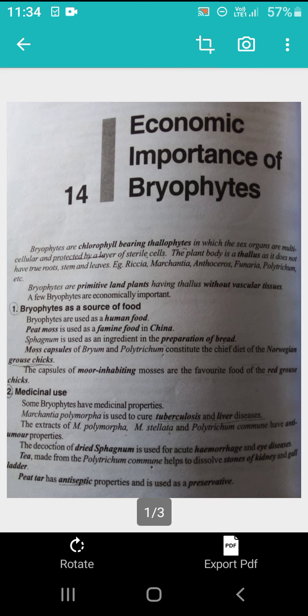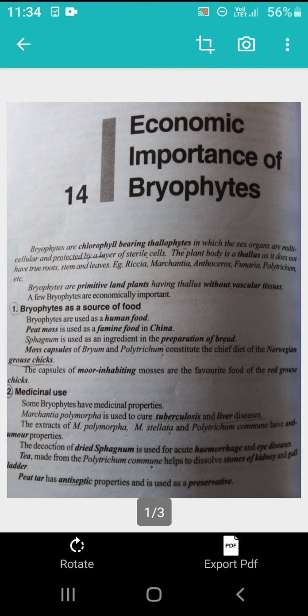Some bryophytes are used as a source of food, but these bryophytes are not edible. But in some underdeveloped countries, they are used as a source of food. Example: the peat moss is used as a famine food in China. The sphagnum is used in the preparation of bread. Moss capsules of Bryum and Polytrichum constitute the chief diet of the Norwegian grouse chicks, and the capsules of the moor-inhabiting mosses are the favorite food for the red grouse chicks.